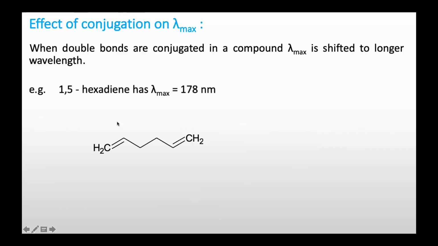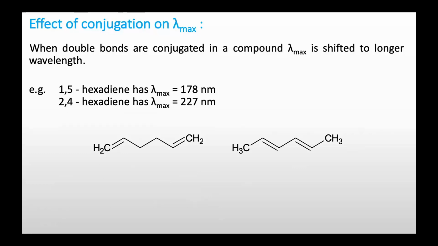In the case of 1,5-hexadiene, lambda max is at 178 nanometer. But if it becomes conjugated, that is 2,4-hexadiene, then lambda max becomes 227 nanometer. It means as conjugation is present or increasing, the lambda max increases from 178 nanometer to 227 nanometer.